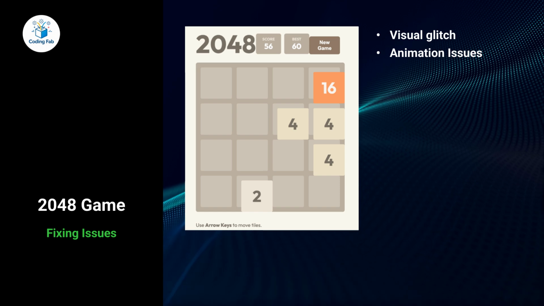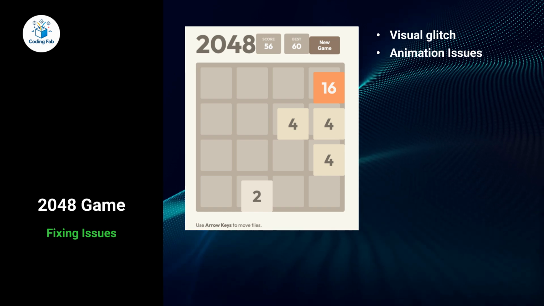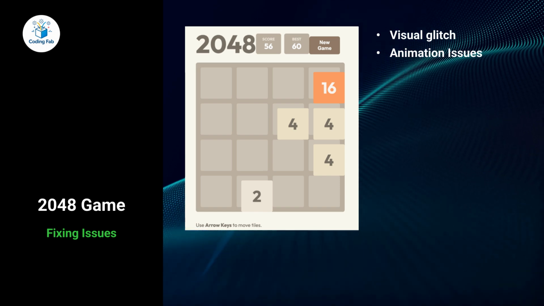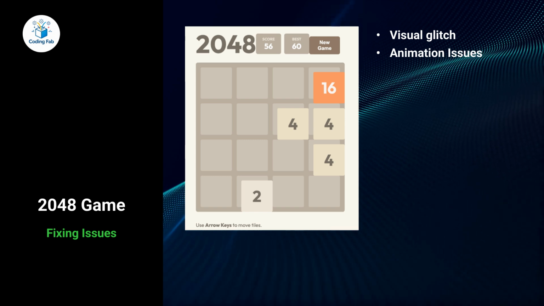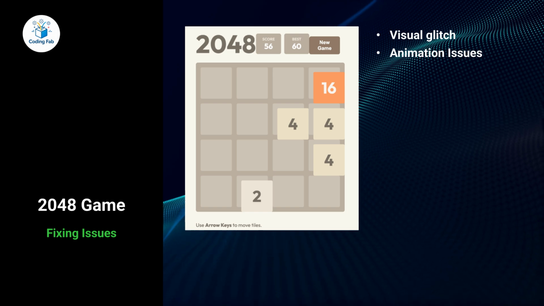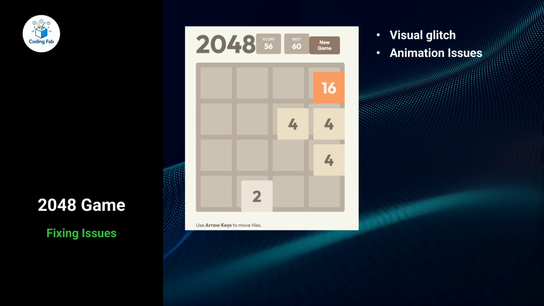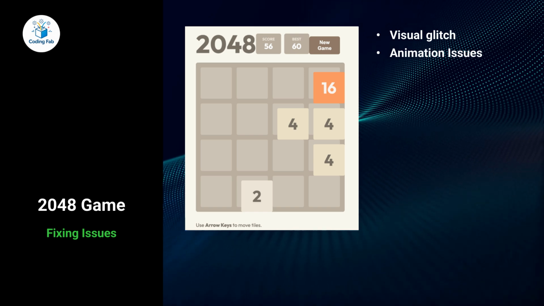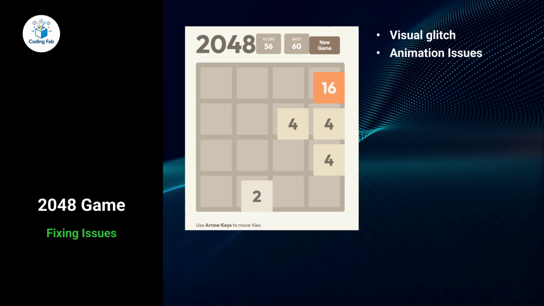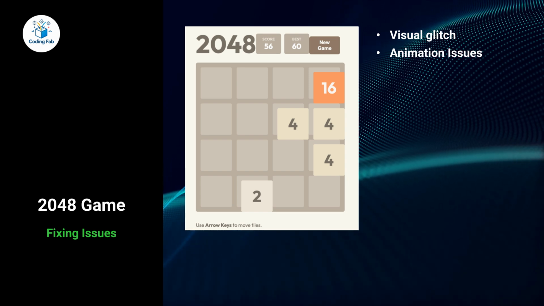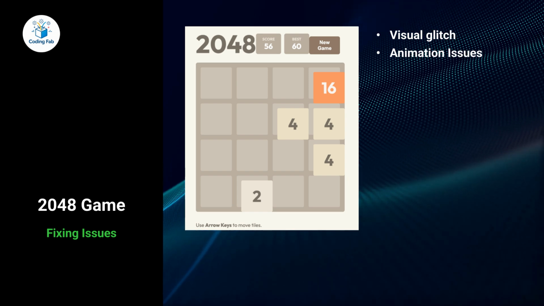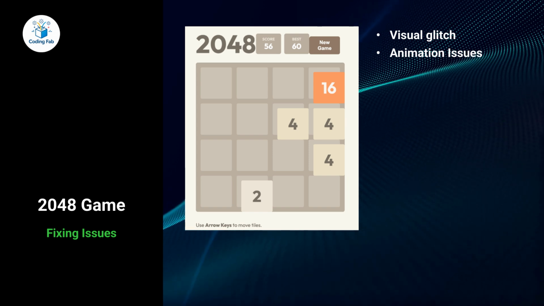During development, a visual issue appeared. New tiles were briefly flashing in the top left corner before moving into position. This happened because the tile was briefly rendered at the default position before the transform kicked in. There was also an animation conflict. The pop-in scale animation was interfering with the position transform, causing layout instability.